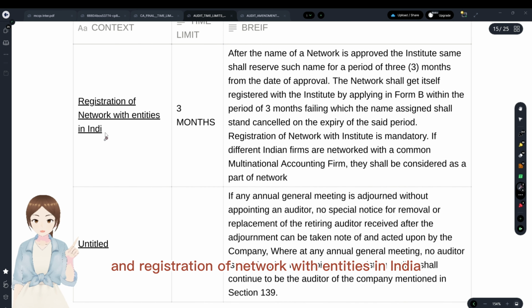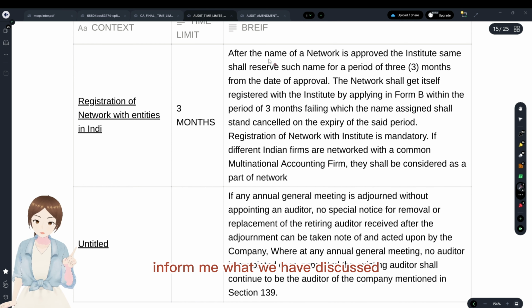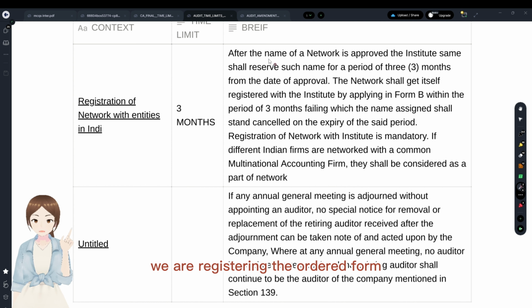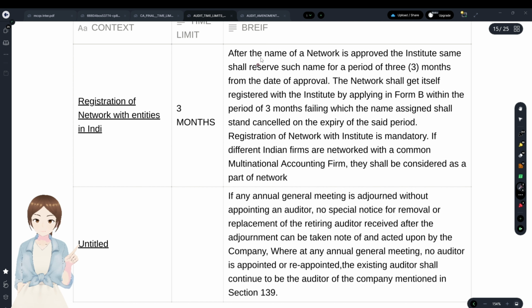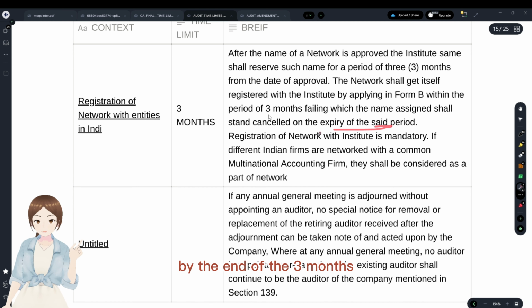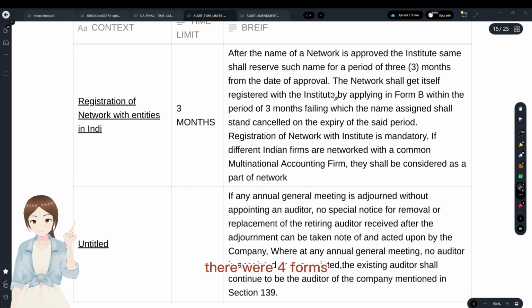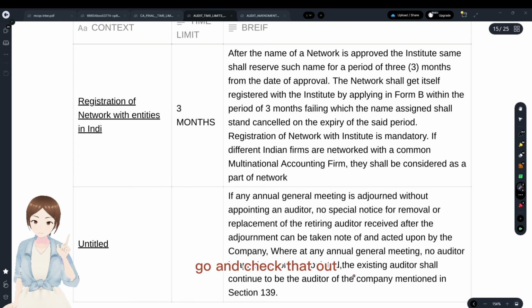And registration of network with entities in India. You see, this is where in Form A, what we have discussed, we are registering the audit firm, and after that in Form B, we are registering the network. After the name of the network is approved by the institute, it gives a standby time of 3 months. Within 3 months you have to reserve that name. If not, it would expire by the end of the 3 months. Like this, there were 4 forms: Form A, Form B, Form C, Form D, in this PDF. Go and check that out.